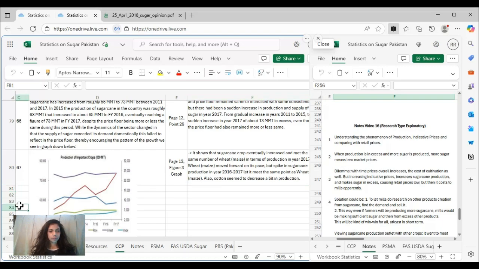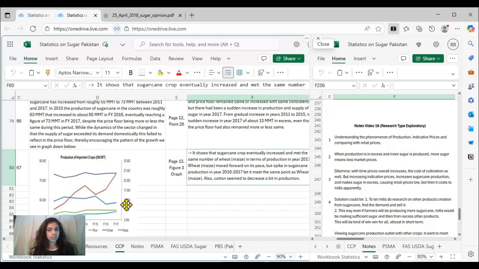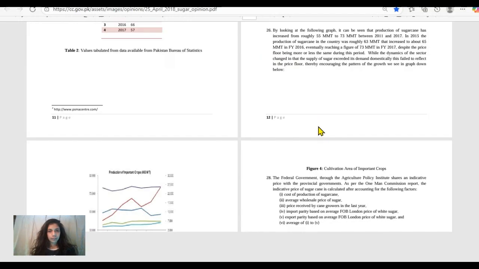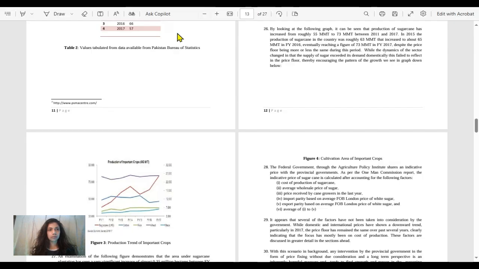From this graph today, we are going to see how the production, indicative prices and the retail prices compare together. So we are just going to open this in the report. So let's just read here first.